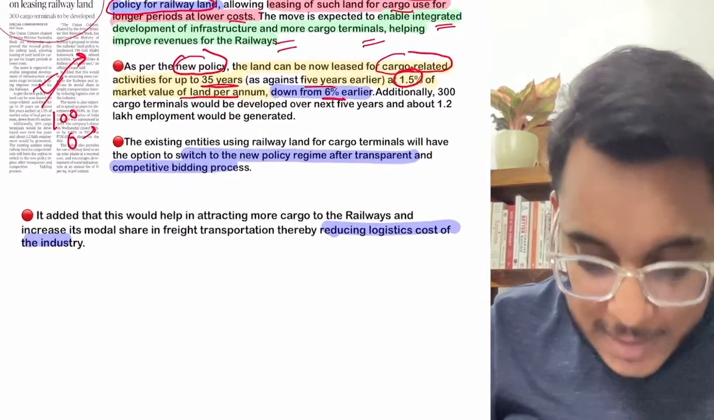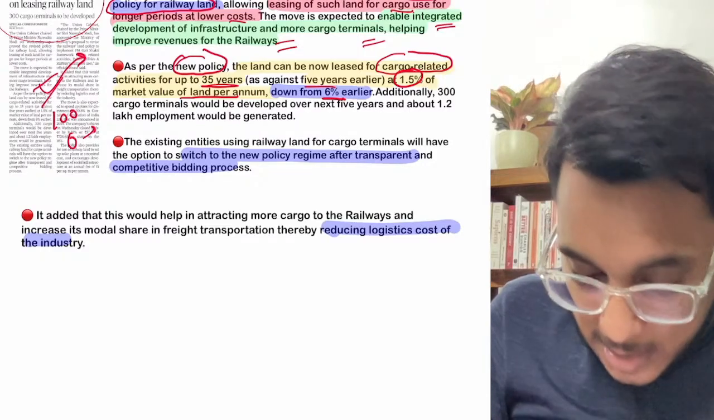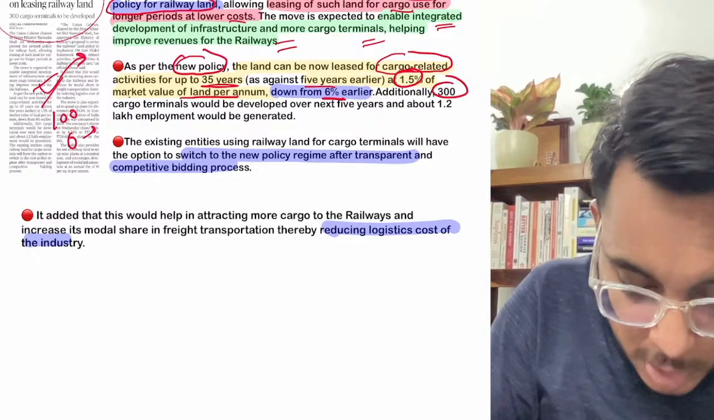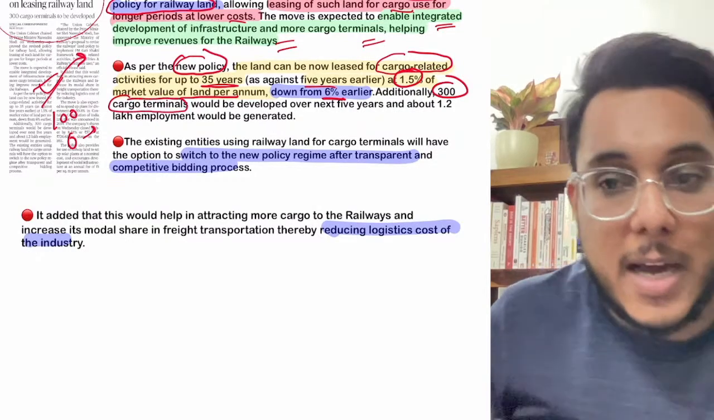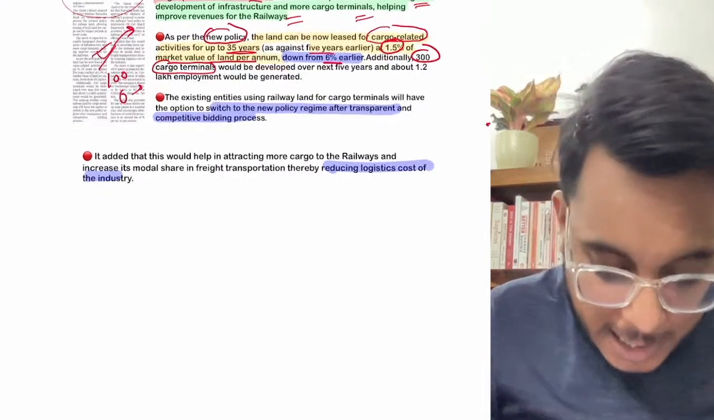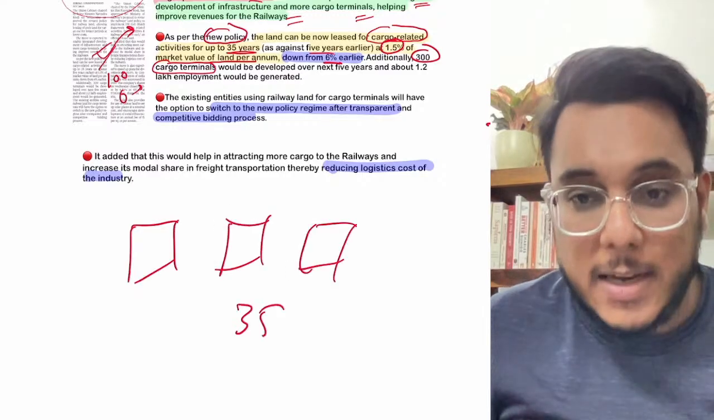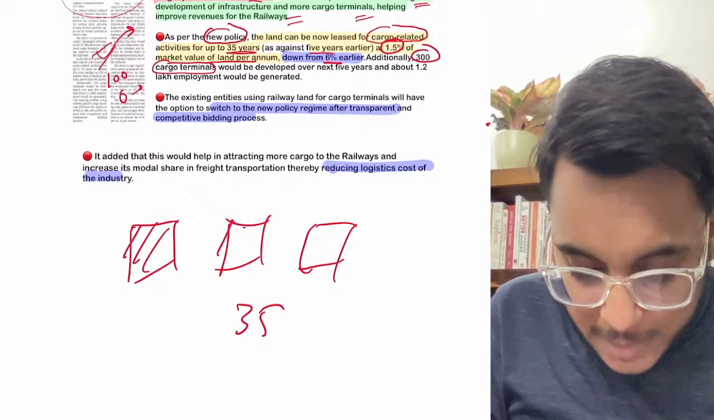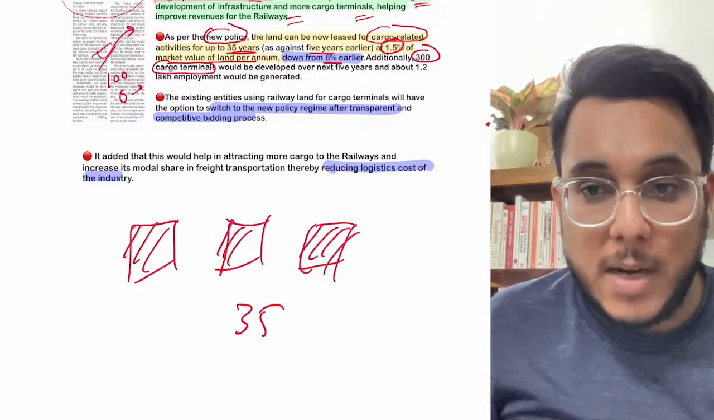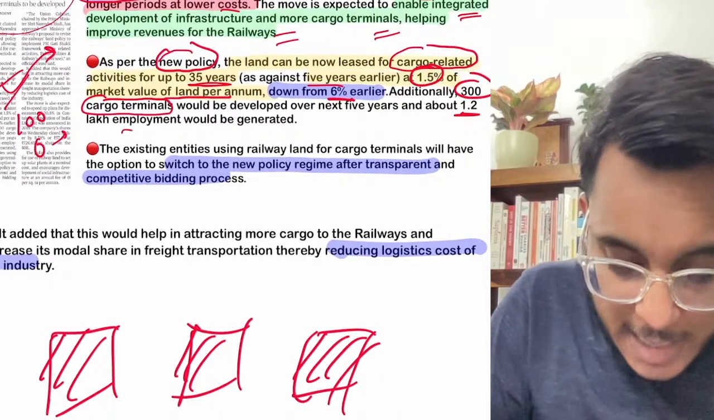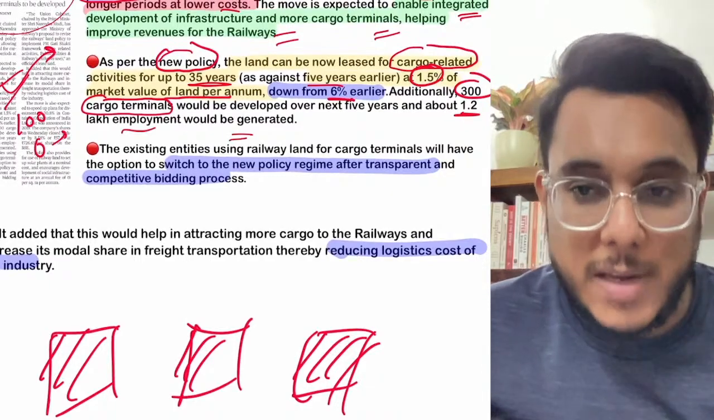Now it has been provided that in the next 5 years, 300 cargo terminals will be developed. How? Government will give the land for 35-year term leases. On this government land, the cargo terminals will be developed, and these cargo terminals will generate 1.2 lakh employment in the next 5 years.